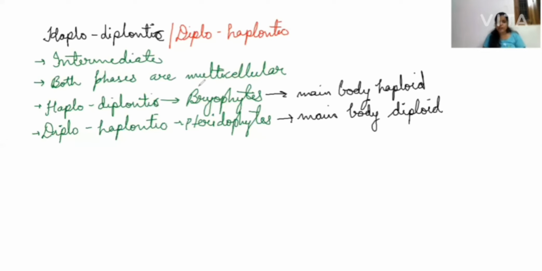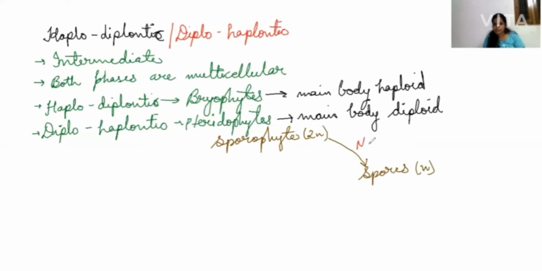So we have the sporophyte to begin with. Sporophyte, which is a diploid structure, 2N. The sporophyte will form these spores by the process of meiosis, and these spores are going to be the haploid structures. So what type of division is there? Meiosis will be there. Now, after this meiosis, the spores will germinate into a haploid structure, that is gametophyte.